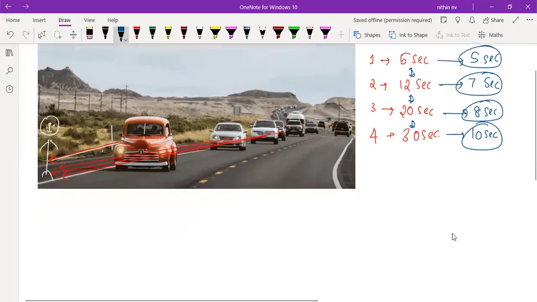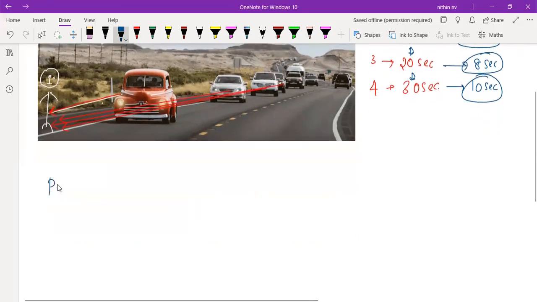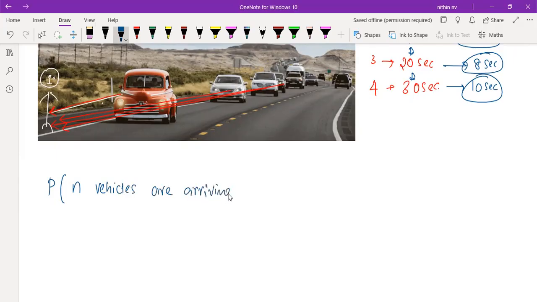Which means I'm asking you, what is the probability that some n number of vehicles are arriving in some particular t seconds? This n can be anything, this t can be anything. For example, what is the probability that two vehicles are arriving in 10 seconds? Like that I can ask, or in 5 seconds, like that. So there is a direct equation to calculate that probability, which is given by Poisson. That's why we are calling it Poisson's distribution.